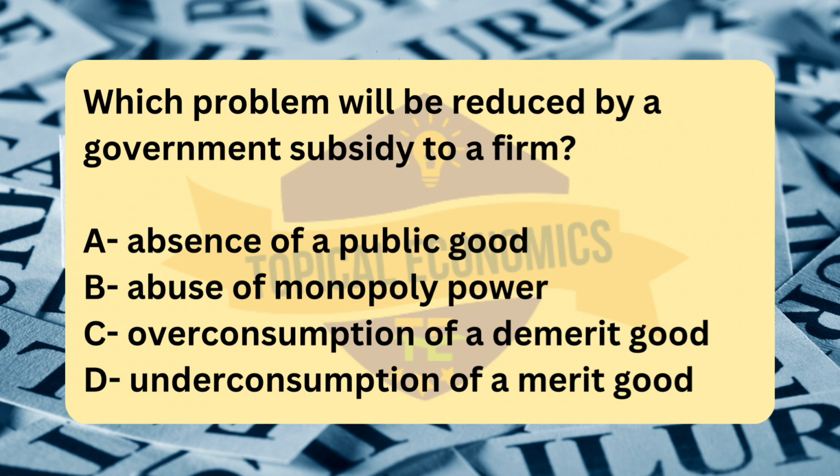A merit good is a good or service that has positive spillover effects for society, and it is often undervalued or underconsumed in a free market. This occurs because individuals may not fully appreciate the broader social benefits of consuming the good, such as health or education, or they may face barriers like high costs. A government subsidy is a financial support provided by the government to encourage the consumption or production of certain goods. By offering a subsidy to a firm producing a merit good, the government lowers the cost of production or the price for consumers, which makes it more affordable and encourages higher consumption.